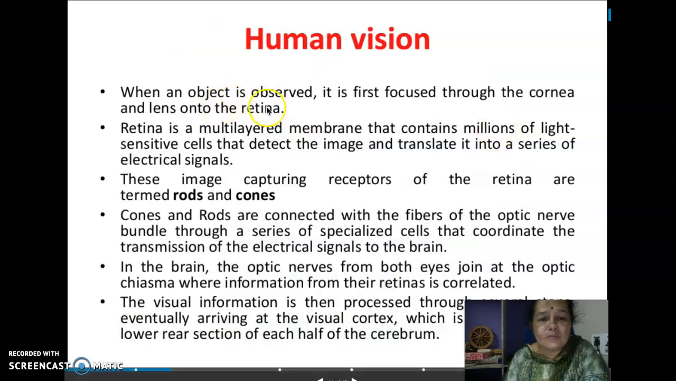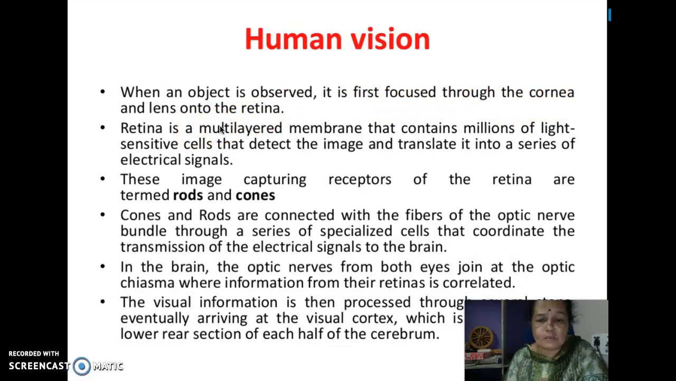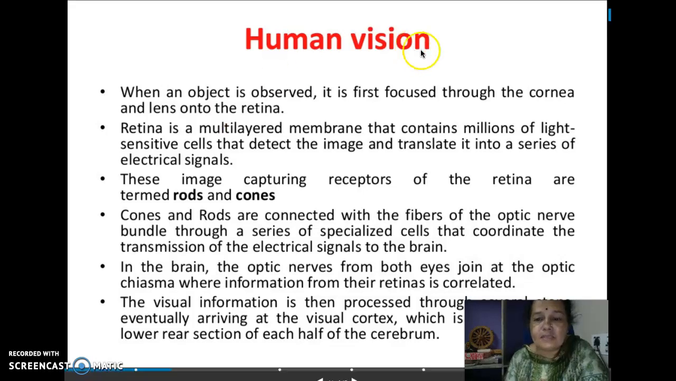So when an object is observed, it is first focused through cornea and lens. When we want to see, we should adjust our focus. For distance object, we should make the size of eye differently. So we should set the focusing, and that focusing is going to happen with cornea and lens, and that object is to be focused onto retina.